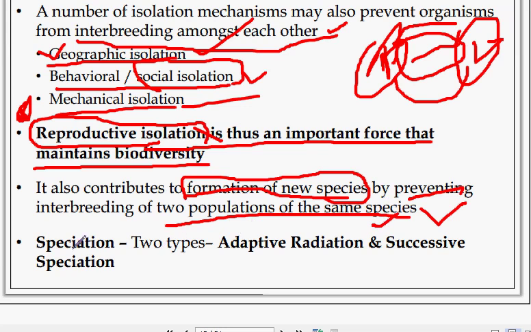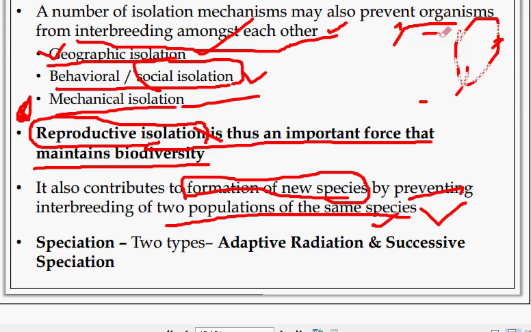We have discussed isolation. Now we will go to speciation. Speciation is the formation of another species from one species.